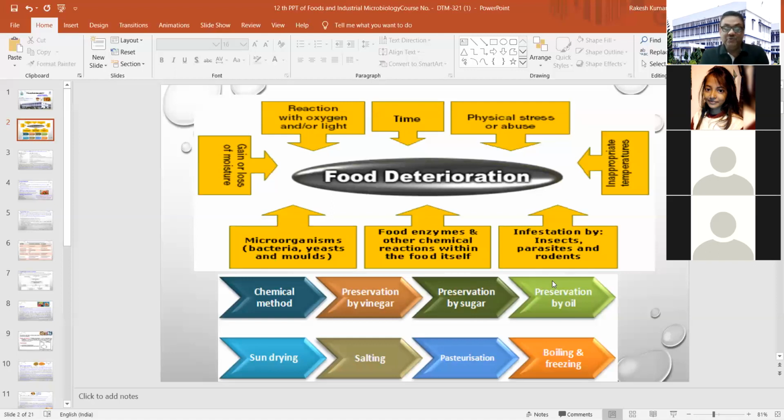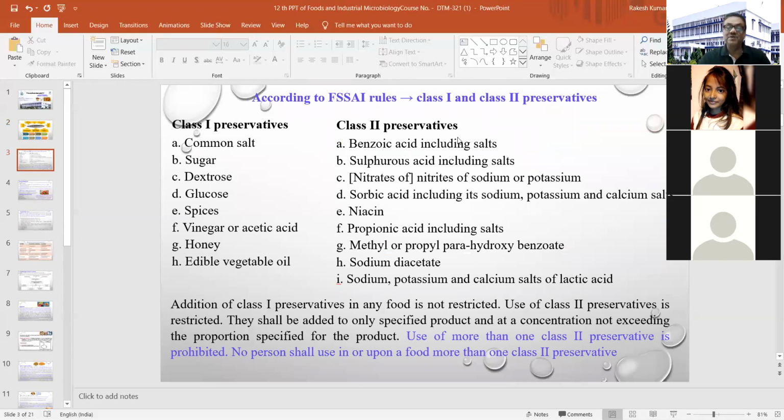So previously people were using chemical methods and they were using different kinds of vinegars, sugar and oil for the preservation process. Sun drying was also a very popular method in which people combined sun drying with salting. Then sometimes they applied some kind of heat treatment to those products, and boiling and freezing were also combined with those methods to improve the effectiveness of preservation or improve the shelf life of your product.